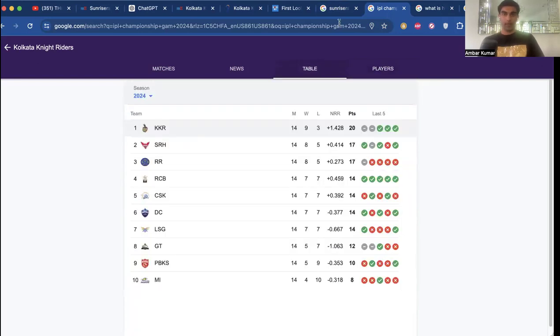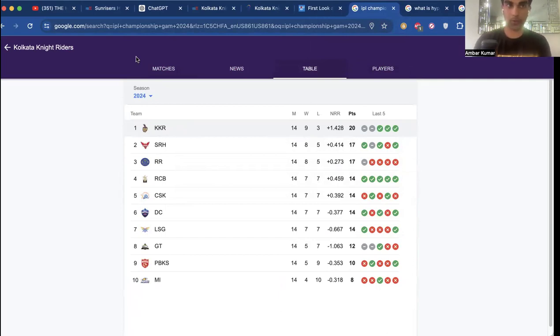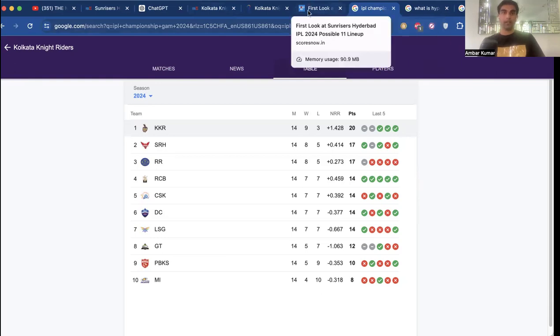And if we look at the table for this year's IPL contest, we can see that KKR is the number 1 team and Hyderabad is the number 2 team after eliminating Rajasthan. They actually had a tied record, but after yesterday's matchup, Hyderabad came off victorious and they are number 2. So it's the number 1 team against the number 2 team. Google has the Kolkata Knight Riders winning this at 53%. My personal projection, before we go into the Python and analytics component, is that I predict the Kolkata Knight Riders to win.